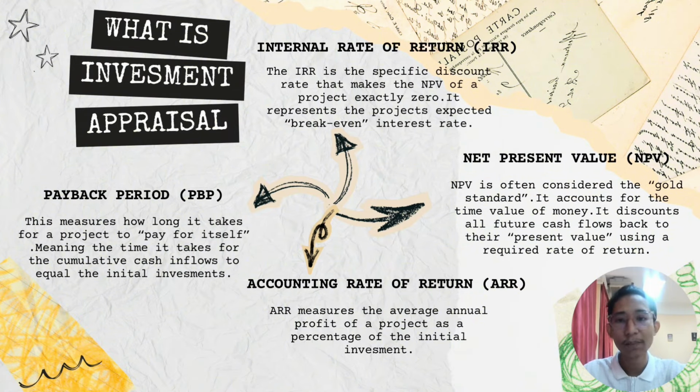Last but not least, internal rate of return. The IRR is the specific discount rate that makes the NPV of a project exactly zero. It represents the project's expected break-even interest rate. Now, let's have a look at our question.